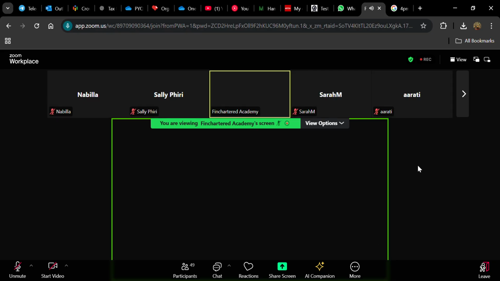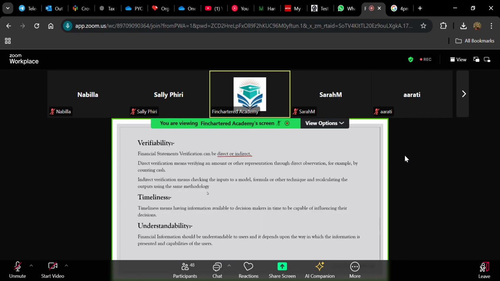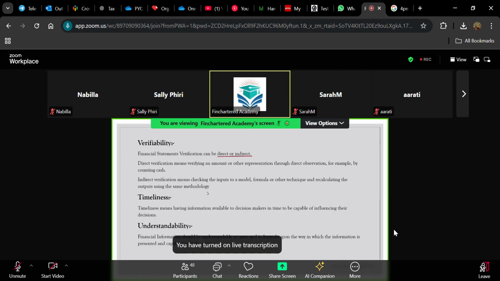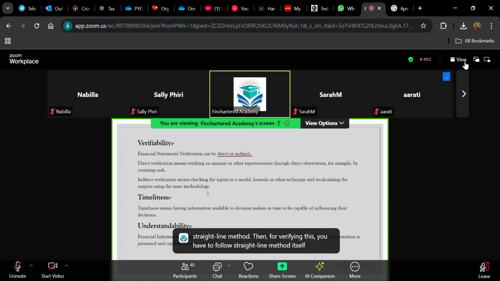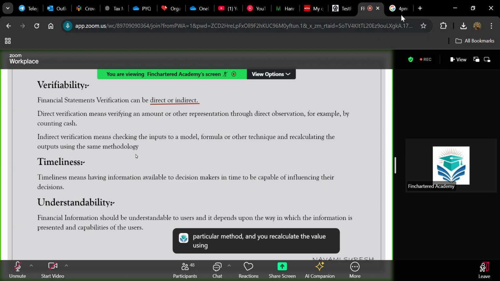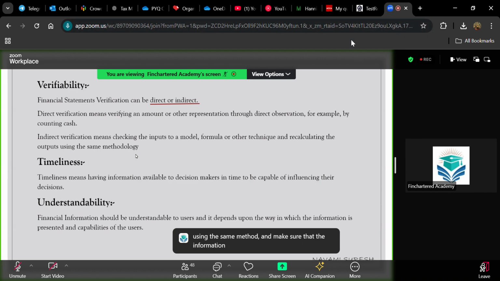You have calculated this figure. Let's say, for example, depreciation. If you have calculated depreciation using straight line method, then for verifying this, you have to follow straight line method itself and recalculate it. Okay, you cannot count cash and ascertain the amount of depreciation, isn't it? So we have indirect method and direct method. Direct method is where you sit and count cash. Okay, directly you are verifying the amount given in the statement. And indirect method is where you follow a particular format or a particular method and you recalculate the value using the same method and make sure that the information given in the statement is correct or accurate.